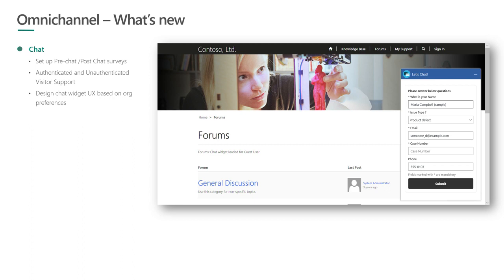So it will be possible to handle different types of customers differently. So you can have different types of chat requests that are offered to authenticated versus anonymous users who are coming onto the self-service website. And of course, you can have the chat widget, the chat option that shows up on the website. You can design that, customize that using your own organization's themes, or you can add custom logos and so on. So this is one area of investment that we are having, which enables chat.